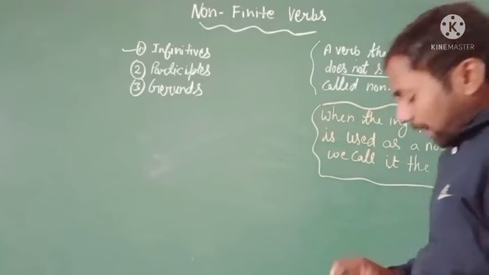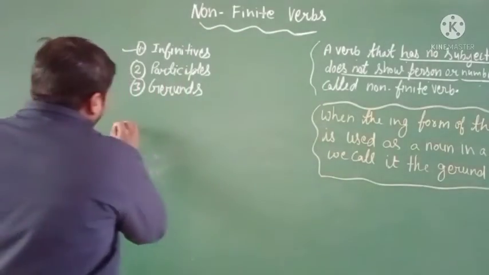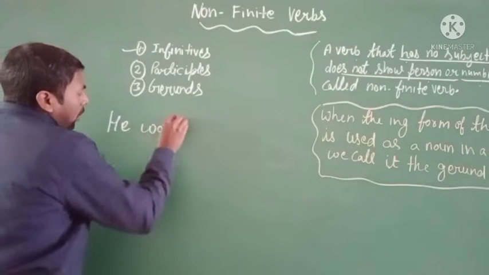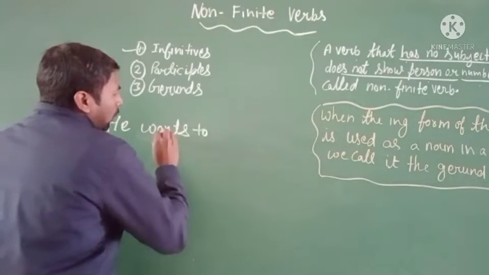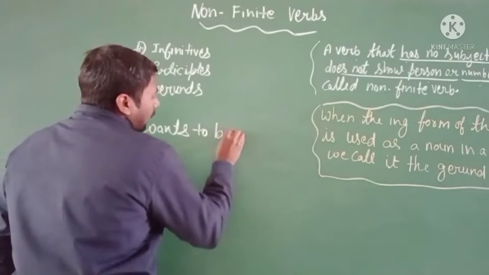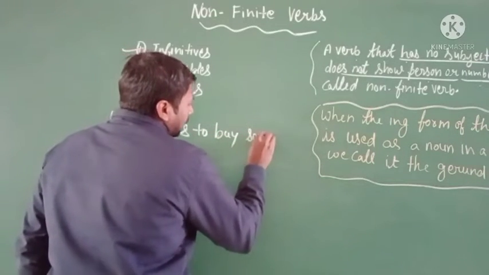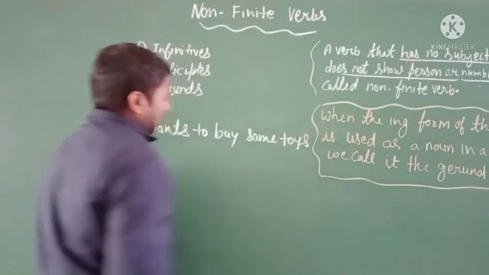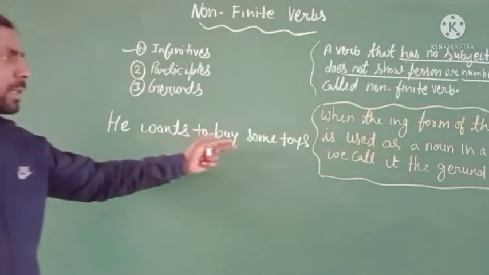Clear? For example, here is a sentence: He wants to buy some toys.